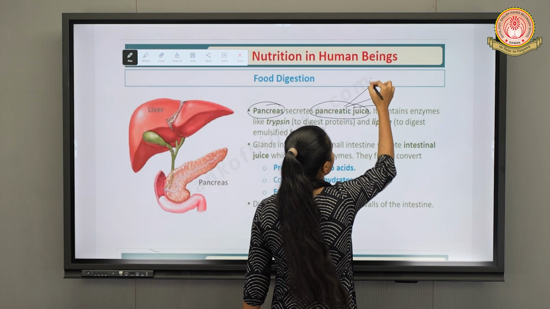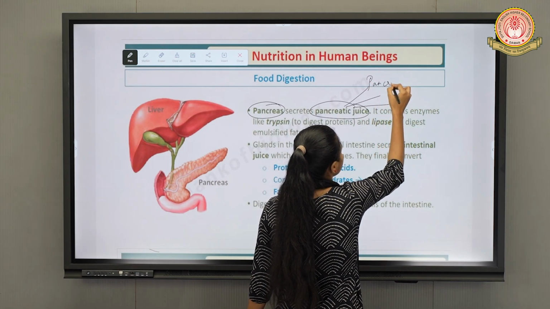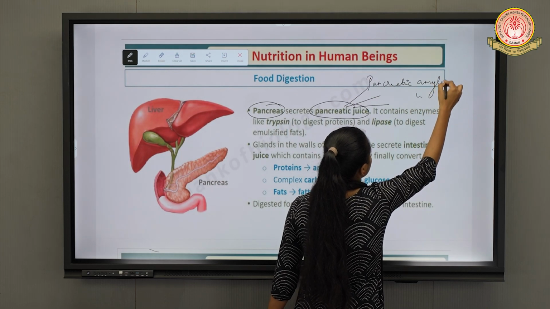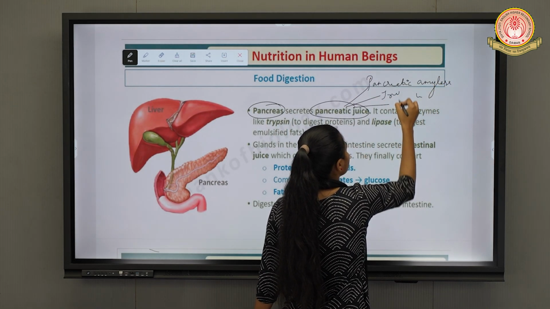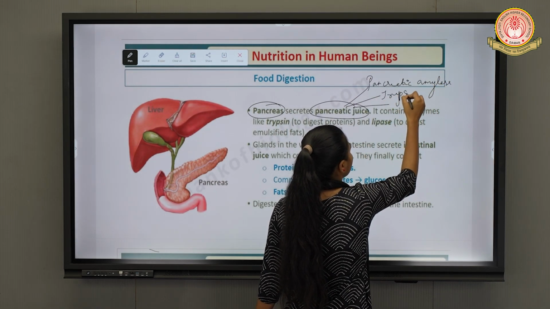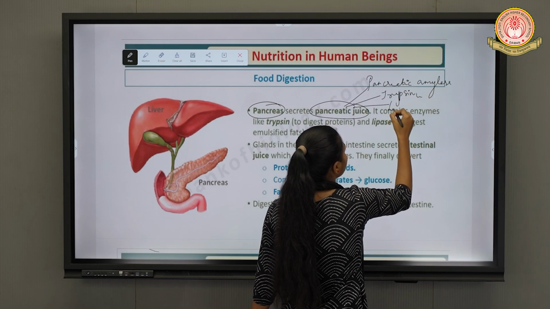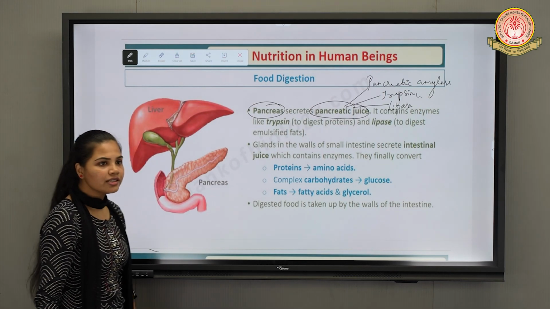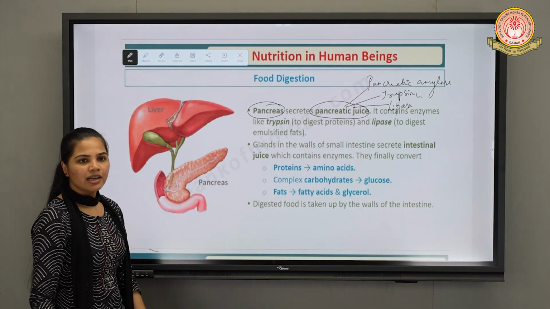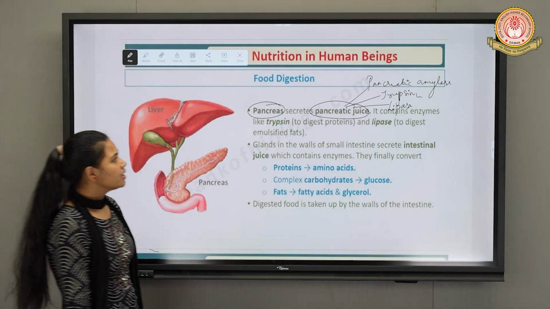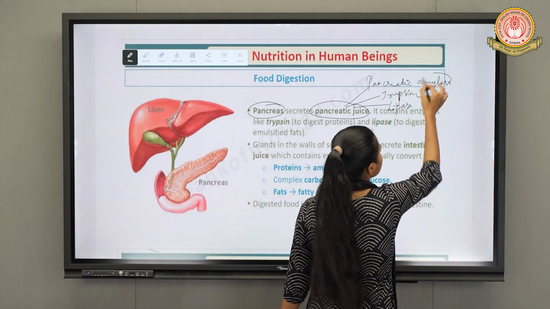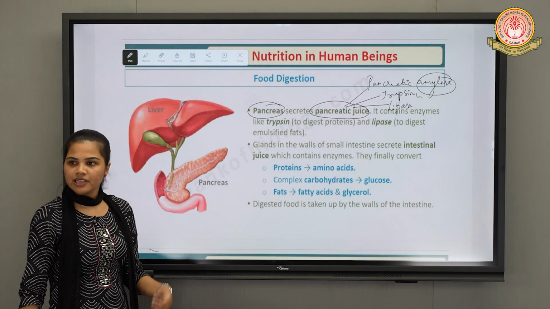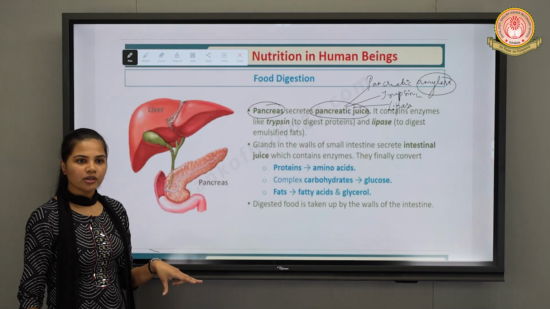They are pancreatic amylase, trypsin and lipase. Now, as the name suggests, amylase is involved in the digestion of carbohydrates, again starch into simple sugar.